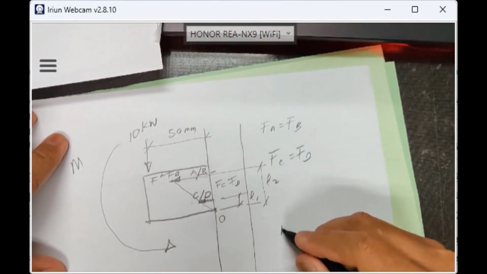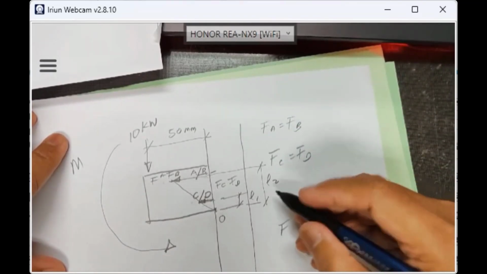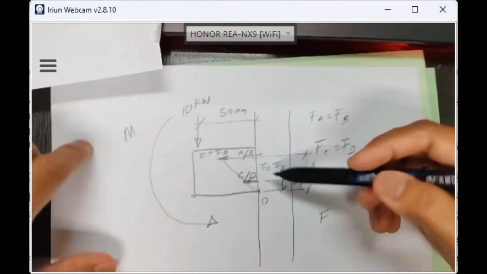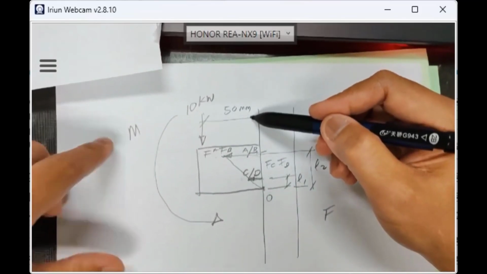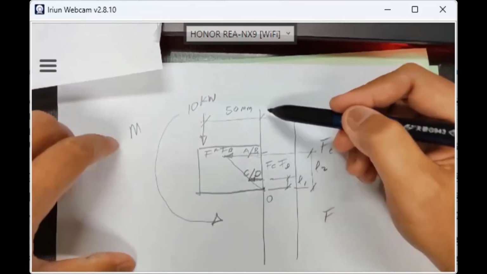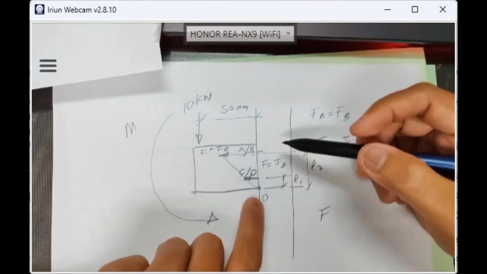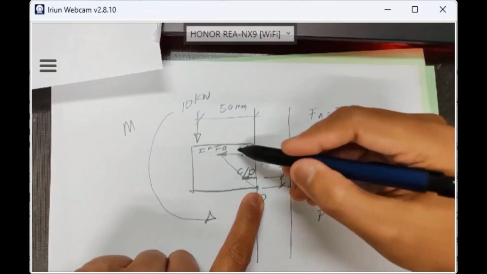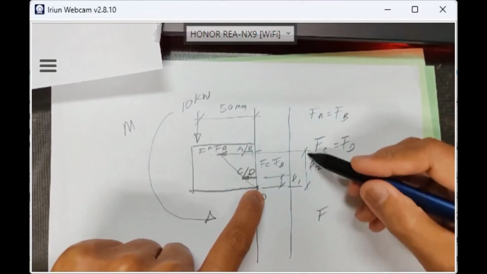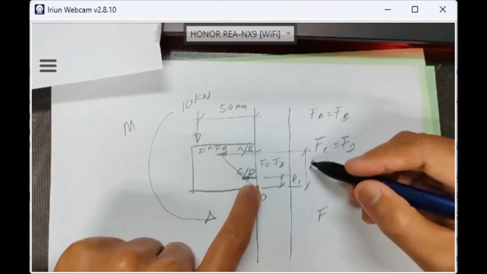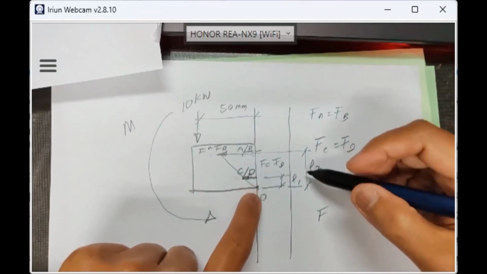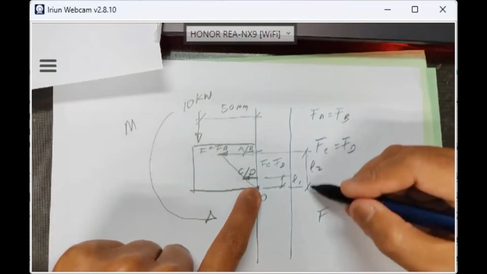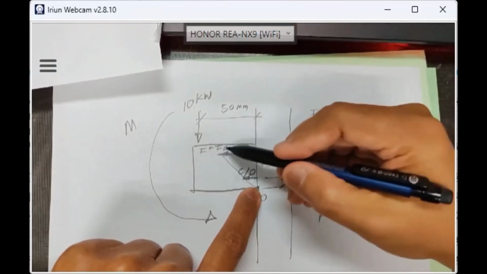To get FA, you need to know, due to the length, the total moment. This produces 10 kilonewton times 50, 500 kilonewton meter. That is the total moment produced to pull out. FA times the distance from the pivot, L1, plus FB times the distance, sorry, L2 is the higher distance. L2 is longer than L1. FA times L1 is for A tension.